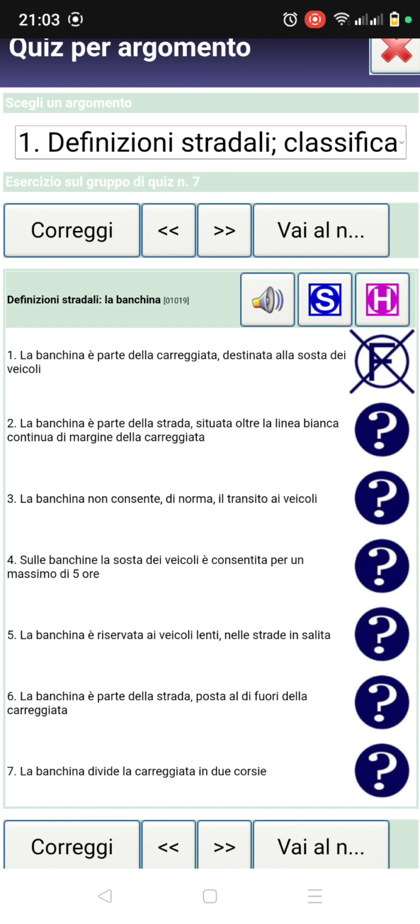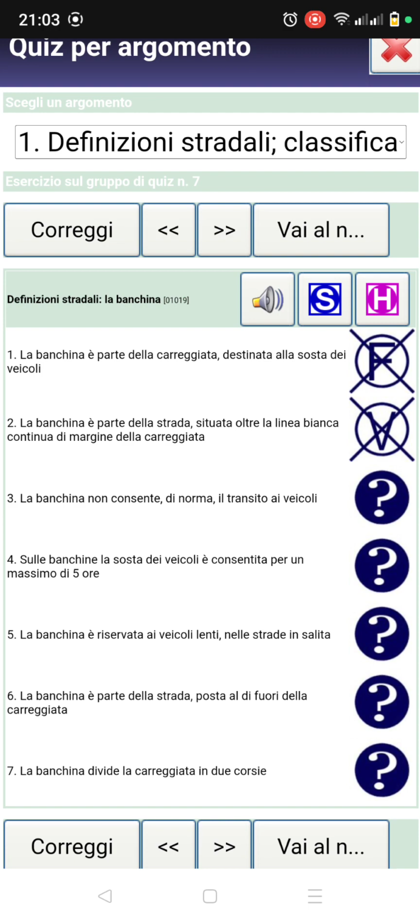When we were doing the lesson on banquina, I showed you one continuous white line. That continuous white line is used to separate the carreggiata from the banquina. So when they said situated oltre la linea bianca continua, that is situated beyond a continuous white line from the carriageway. What they are trying to say is that the white line separates the carreggiata from the banquina, and it's true.